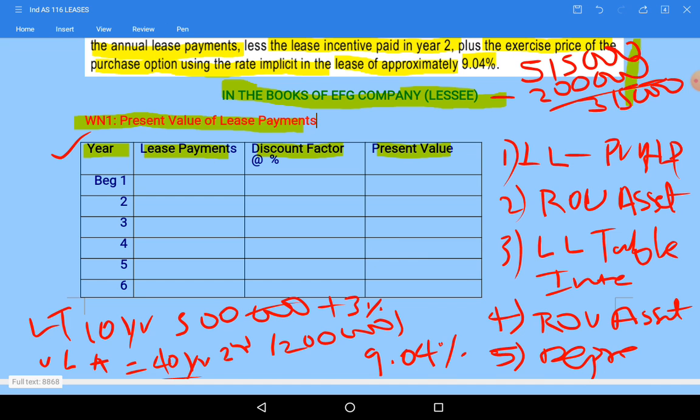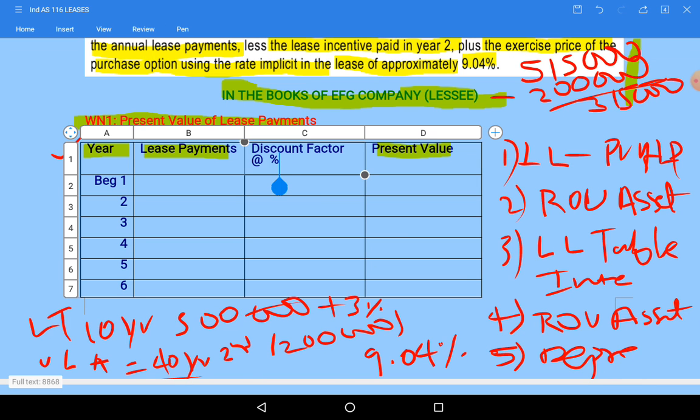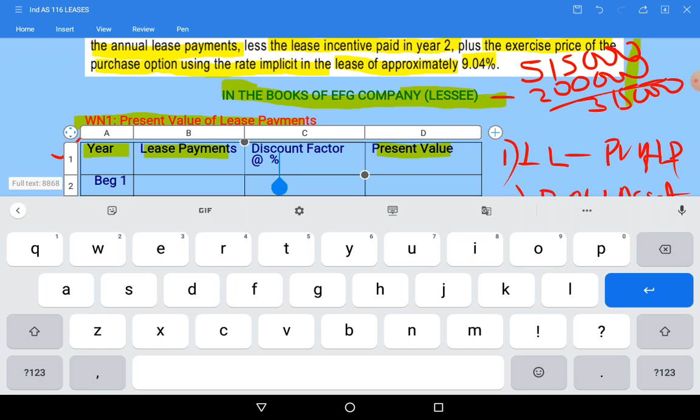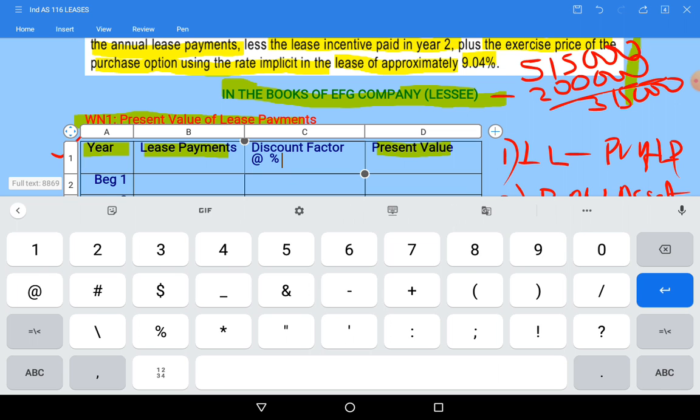Discount factor is at what rate? How to calculate discount factor? Those two things arise in your mind. So take out your calculator once. Discount factor is at 9.04%.